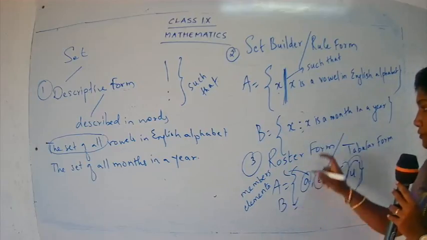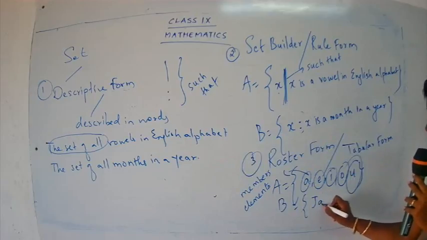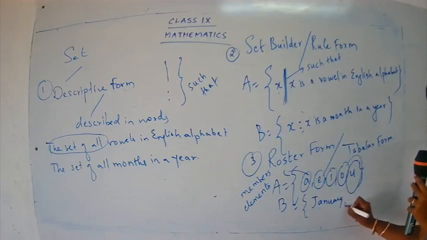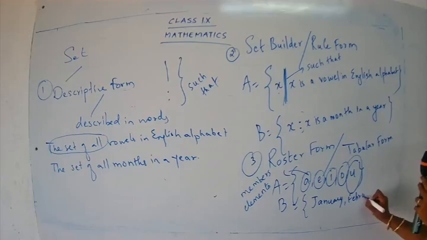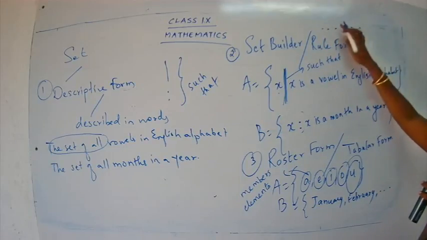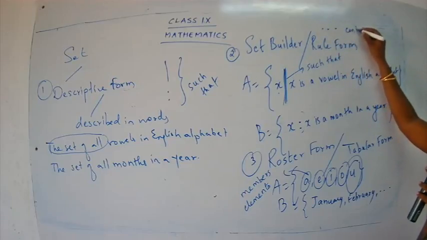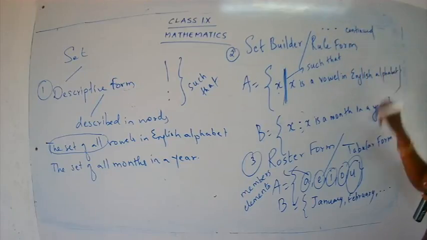So B is equal to the set of all months in a year. So you have to start from January, February, and if you feel that we cannot write all the things together, you can put 3 dots. Do not go on writing dot, dot, dot, dot. You have to use 3 dots. Now this 3 dots represent that it is continued.